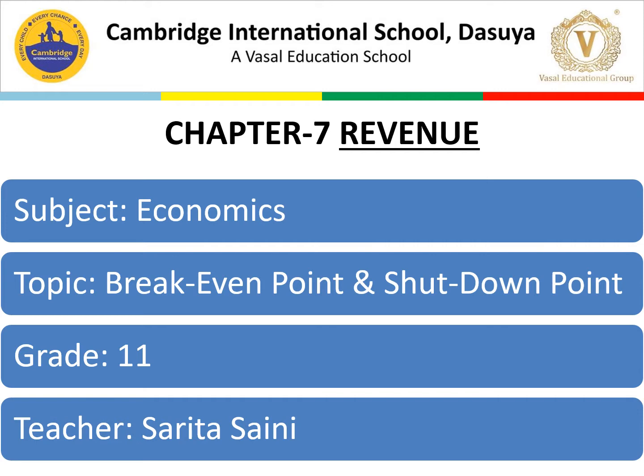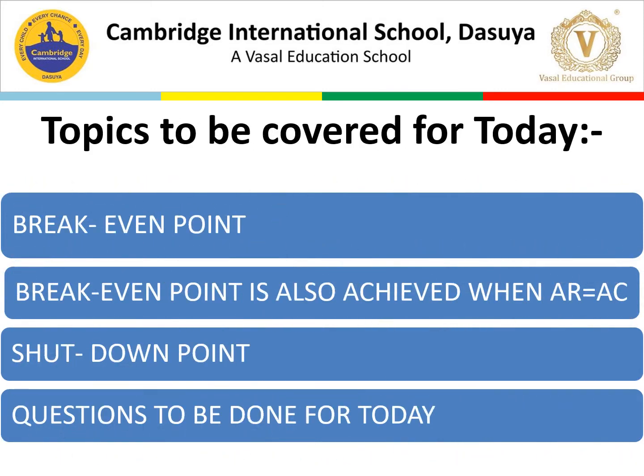Fine. Now, these topics we are going to do for grade 11, and my name is Ms. Sarita Seni. So I'm here with economics, the topic of break-even point and shutdown point. Let's begin. The first point is break-even point.